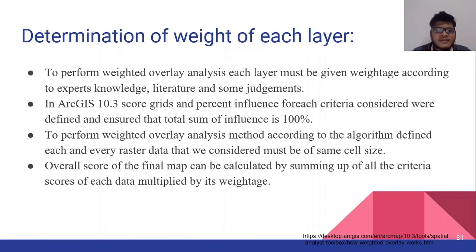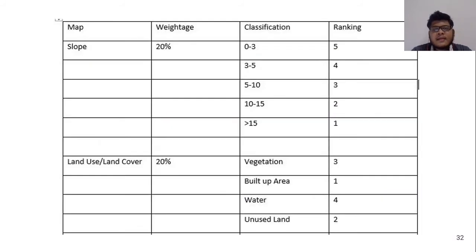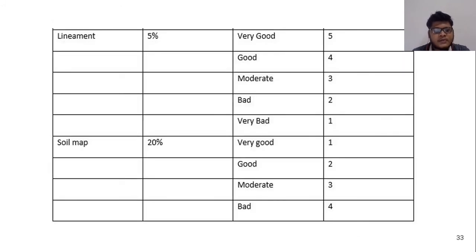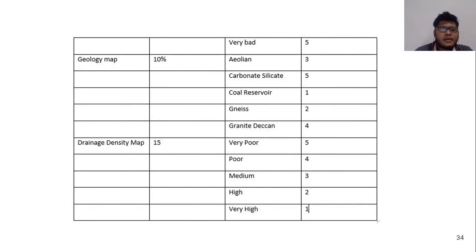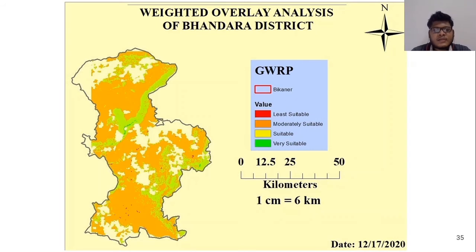Determining the weight of each layer. To perform weighted overlay analysis, each layer must be given a weightage according to expert knowledge, literature, and some judgments. In this table, weightages are given to all the thematic maps, and rankings are given to the classifications. Slope is given 20% weightage, LULC 20%, lineament 5%, soil map 20%, and the geology map and drainage map are given 10% and 15% respectively. So finally, using the weighted overlay tool, the final map is created.